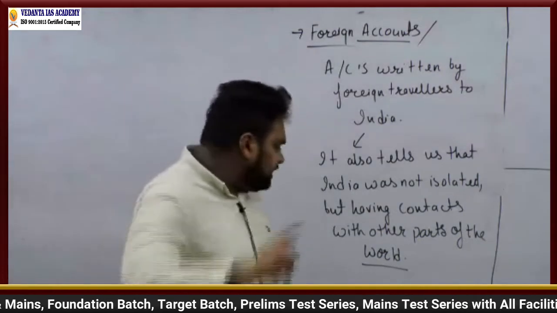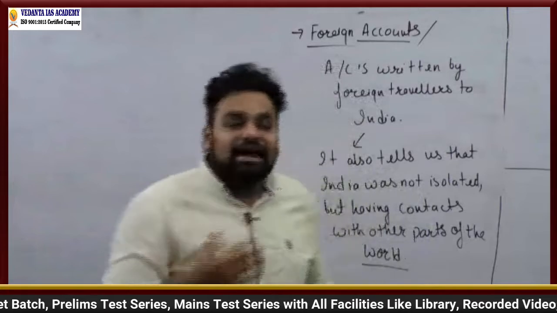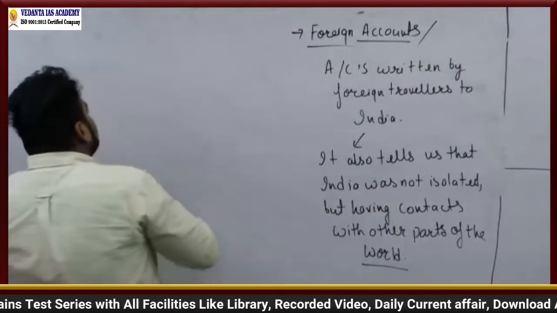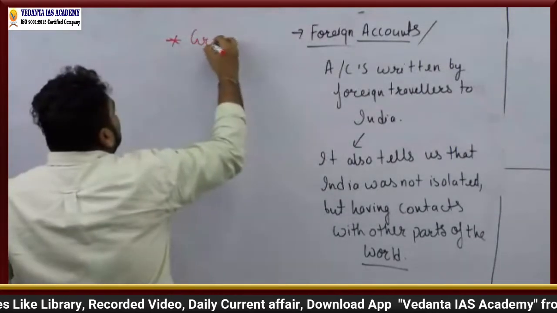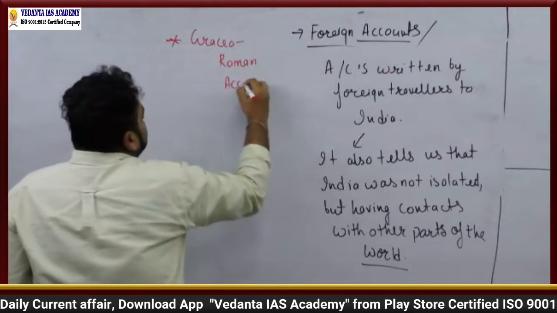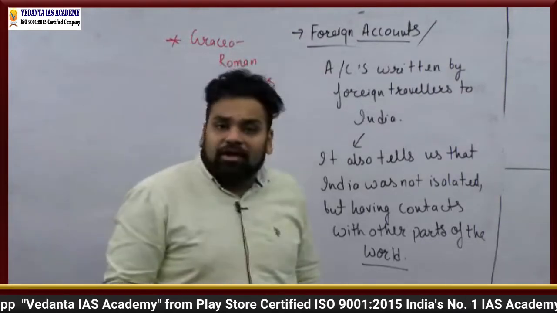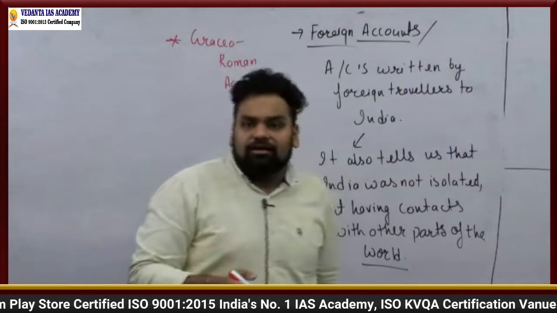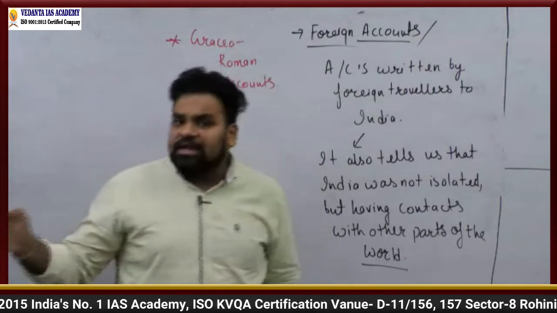So what you need to understand is that there are various categories of foreign accounts. For example, Greco-Roman accounts, right? People who are coming from Greece and the Roman Empire, who are coming to India, staying in India, observing India, right? So that is how exactly these people are very, very important.